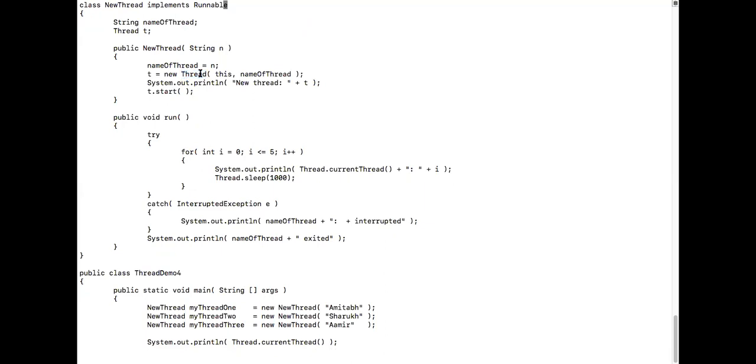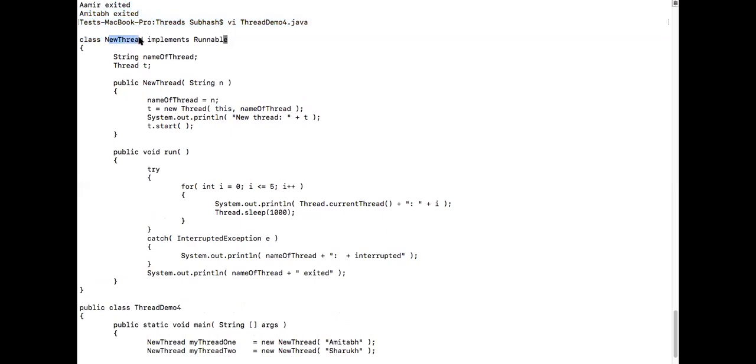Okay, see here, this is your new thread. You are creating a new thread. So to this new thread, you have to associate one object. The current object, this. This is nothing but the current object that I created out of new thread. Yes, sir. Now I am creating a thread object. You represent your threads using this Thread class. Thread class is a built-in class which will represent your threads in Java.